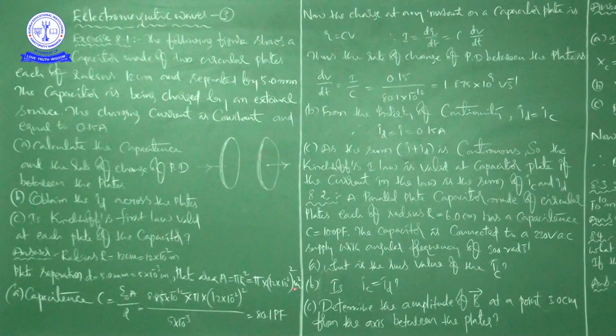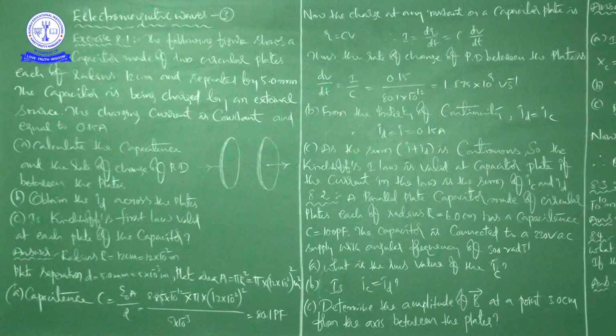Here also we have three things to do. One is, what is the RMS value of the conduction current? And then, is IC equal to ID, is the conduction current equal to the displacement current? And next, determine the amplitude of the magnetic field at a point 3 centimeters from the axis between the plates.